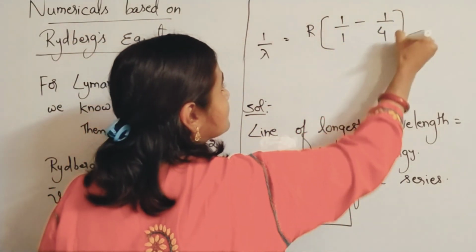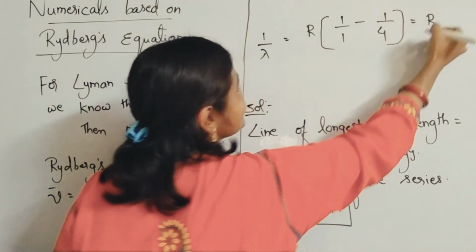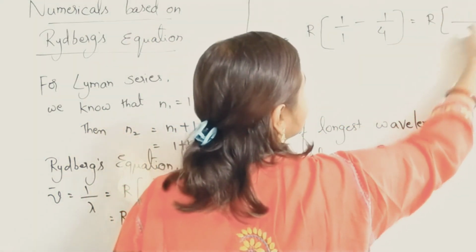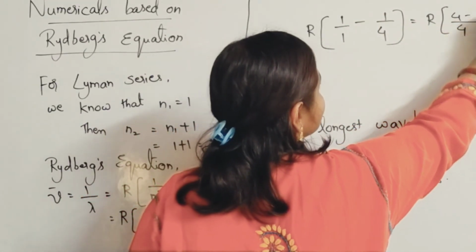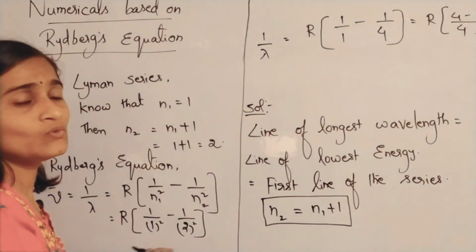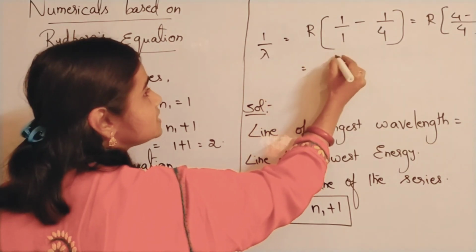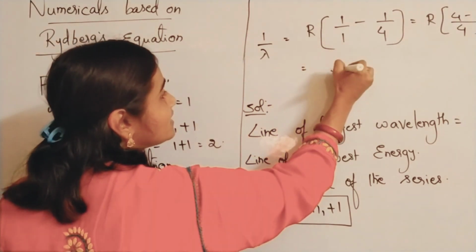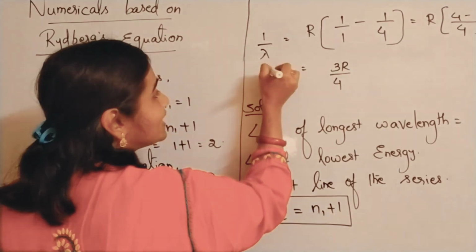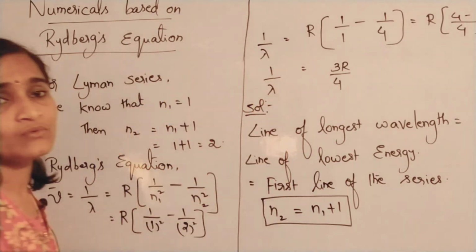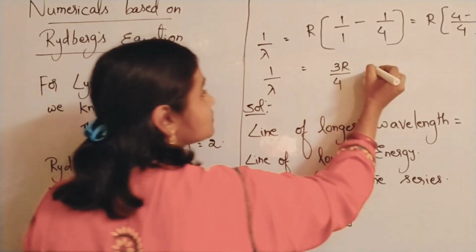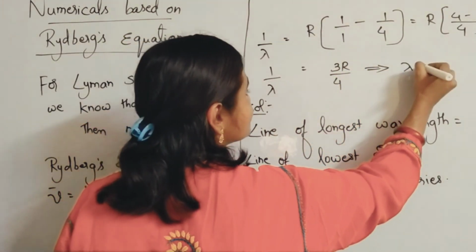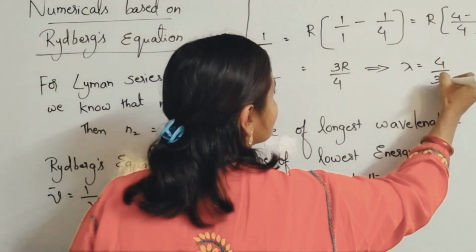Okay, so you're going to take the LCM. So R into 4 minus 1 by 4. Now 4 minus 1 by 4 is equal to 3R by 4. So 1 by lambda is equal to 3R by 4. He is asking for only lambda, so from that you can write lambda is equal to 4 by 3R.